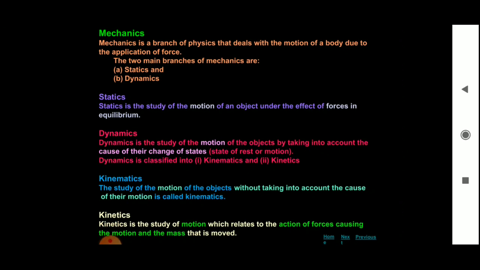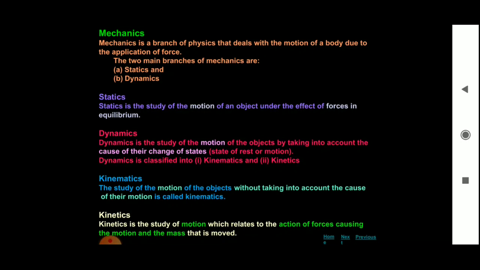In this physics we have mechanics. Under mechanics, the two main branches are statics and dynamics. So what are the two branches of mechanics? Statics and dynamics. Statics is the study of the motion of an object under the effect of force in equilibrium.